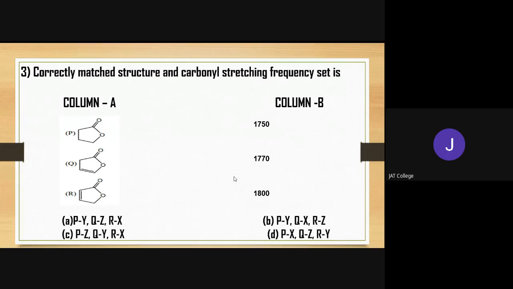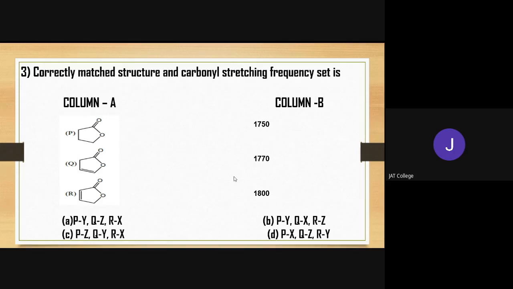But the frequencies in front of them are different, and we have to match which ester will show which frequency. Remember that all the esters are 5-membered, but their structures are different, and this difference in structure definitely affects their carbonyl stretching frequency.